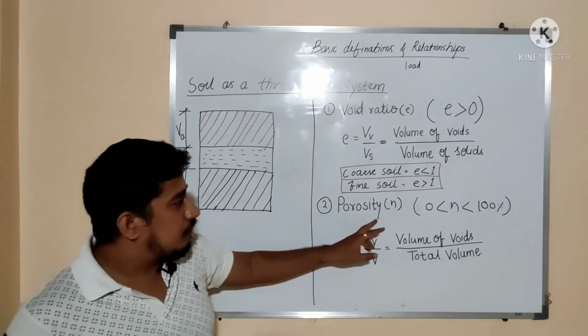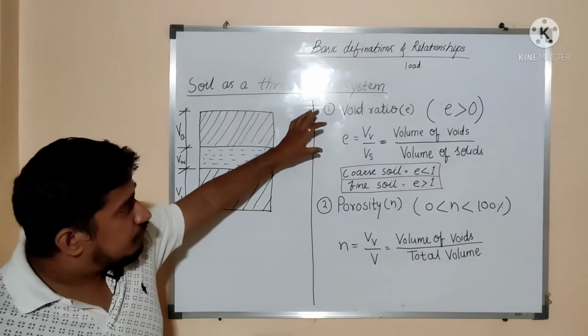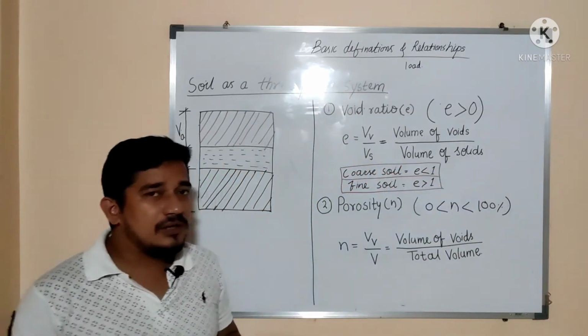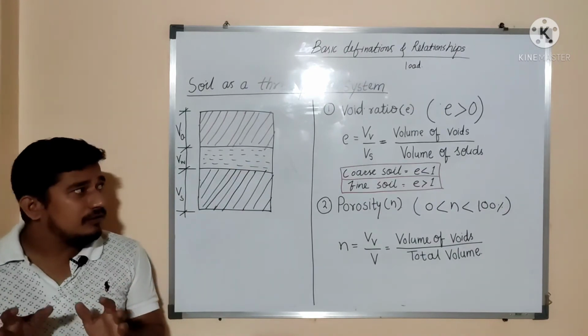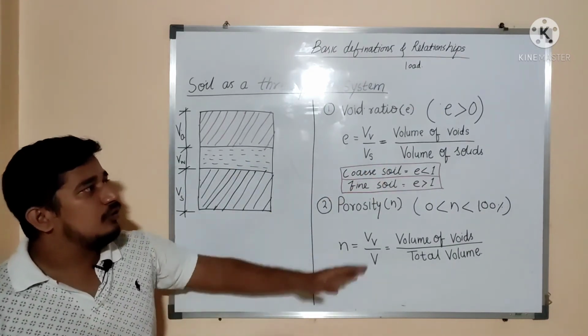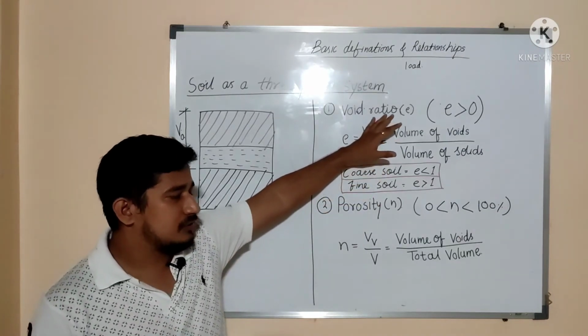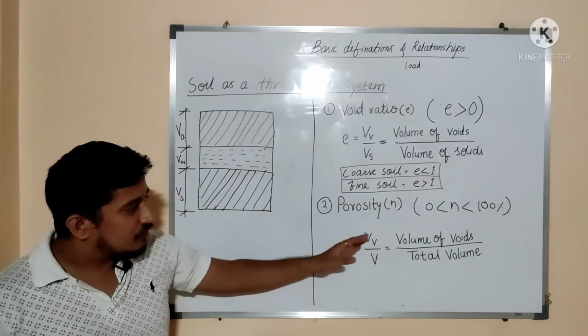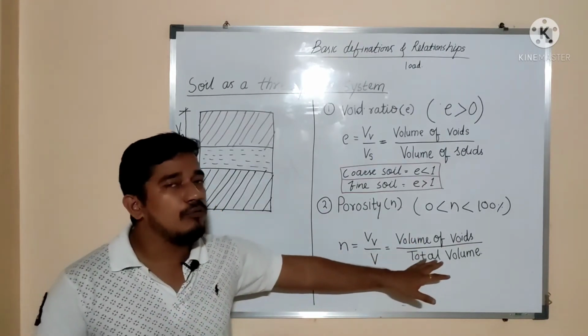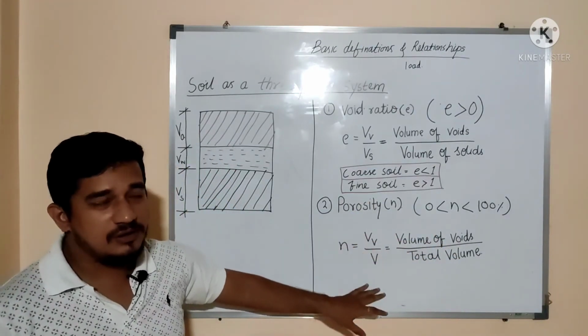That is nothing but the porosity. If we consider void ratio, the volume of solids for a certain soil will remain constant. The only volume of voids will change. But in case of porosity, volume of voids will change, and as volume of voids changes, the total volume of a soil is also going to change.